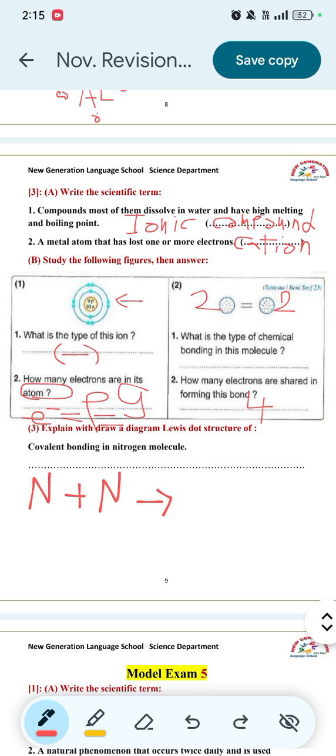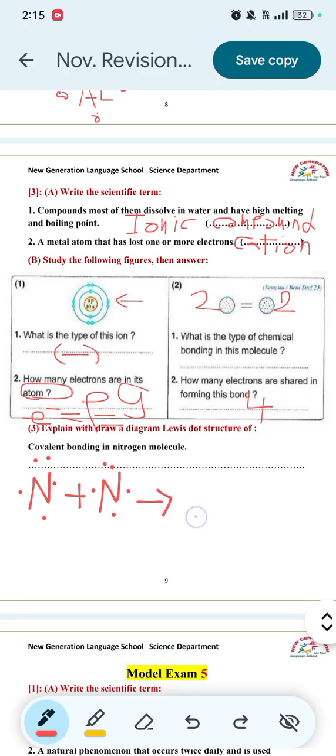Each atom of nitrogen has 5 electrons. So we will draw the Lewis dot structure like this: 1, 2, 3, 4, and then the pair, 5. The other nitrogen atom also has 5 electrons: 1, 2, 3, 4, and then the pair, 5. Each atom of nitrogen will share 3 electrons, the 3 valence electrons. So it will be like this.